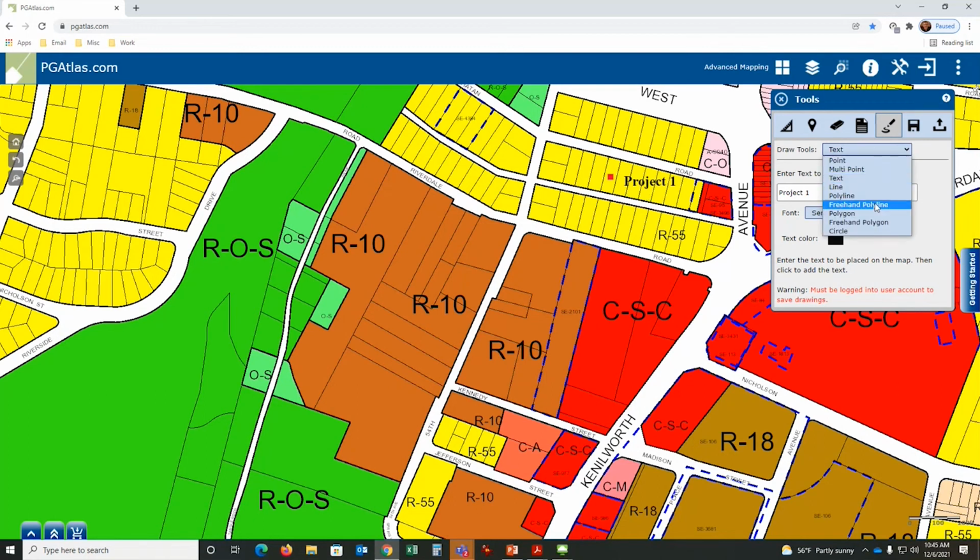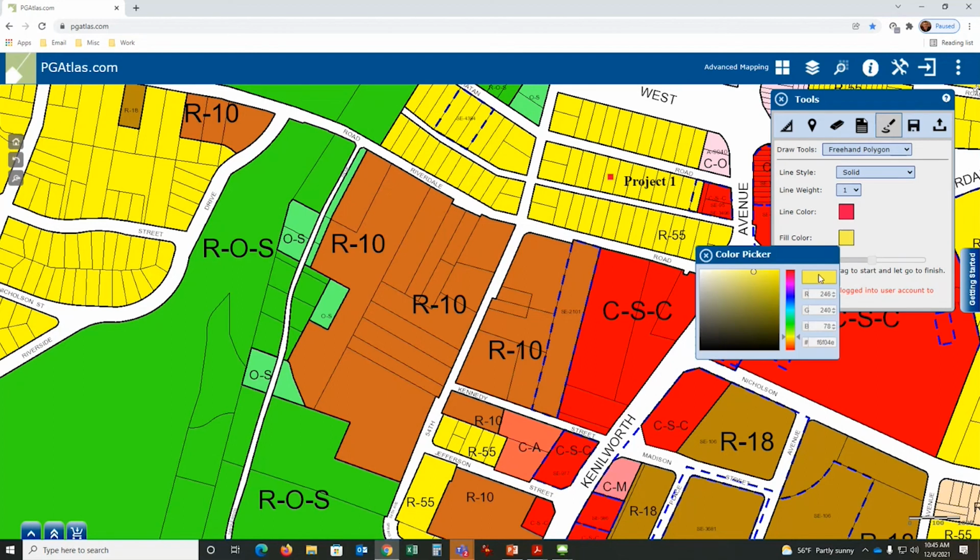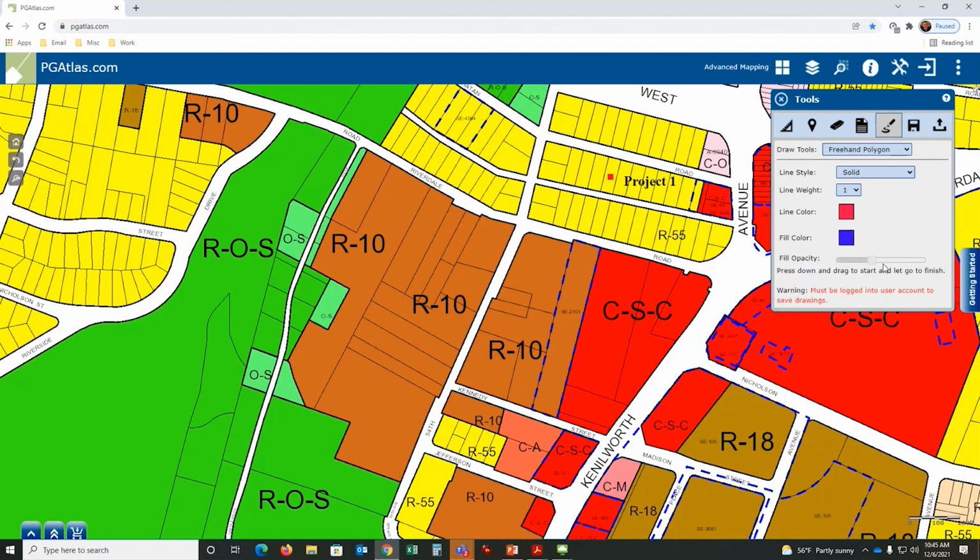Another option, freehand polygon. I want the outline to be red. I want the interior to be blue, all right, purple. And I want it to be somewhat transparent. So I'm going to make it about there. Now I can come over here, do this. And now I have a line weight of 1. I can make it thicker. I can make it dash lines. And the fill is a very light purple. And now you can print this information out.